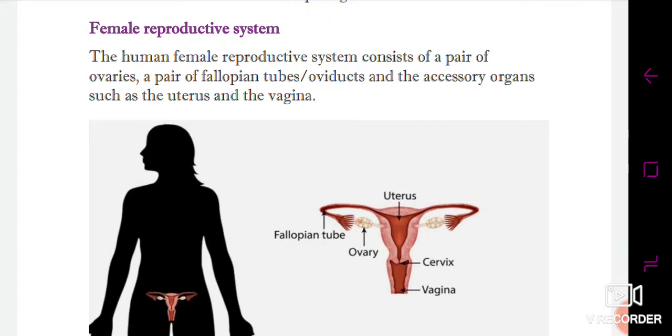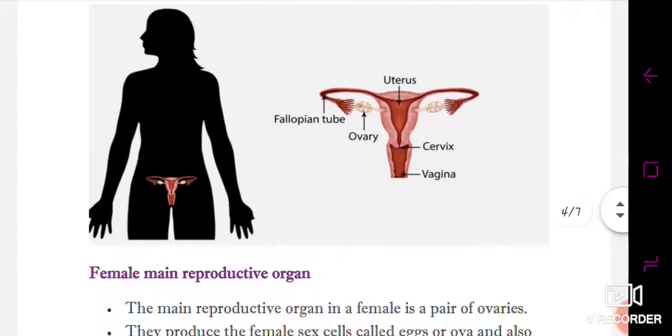And the accessory organs are the cervix and vagina, which are linked with the female reproductive system. The uterus is also a very important part, responsible for undertaking many conditions in females. So we'll study line by line.